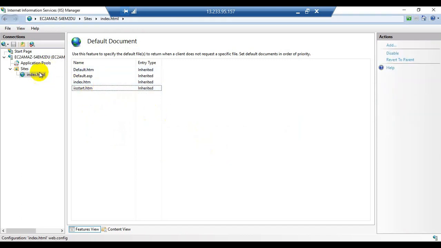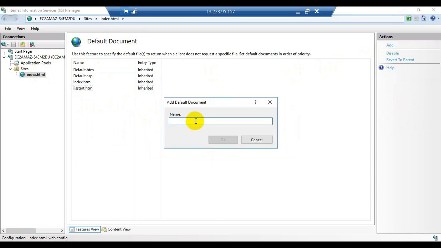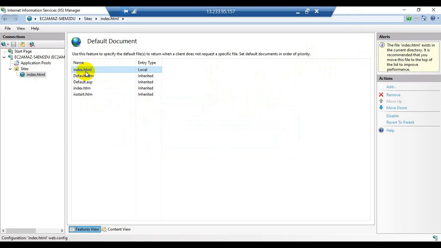We will assign our own. Now click on add and type index.html. Now click on OK, and now you can see here index.html. In front of the index.html, under the entry type, it is showing local. Okay, we are on the right track.